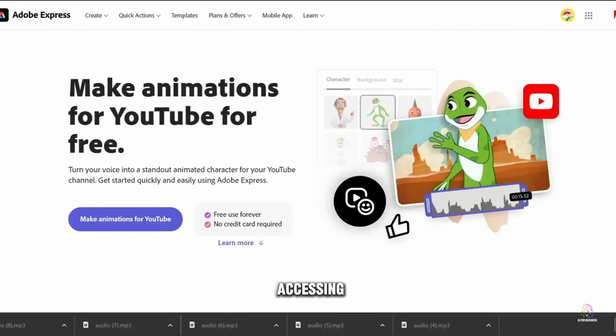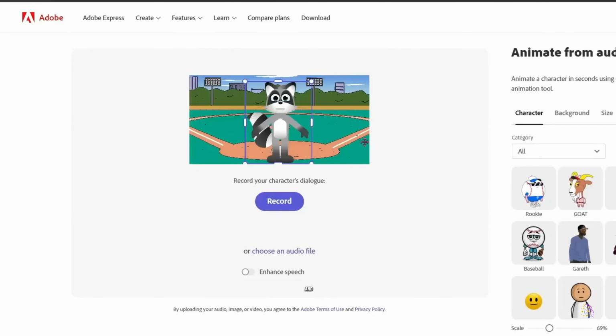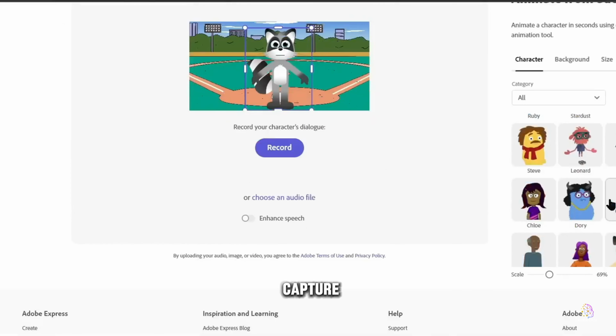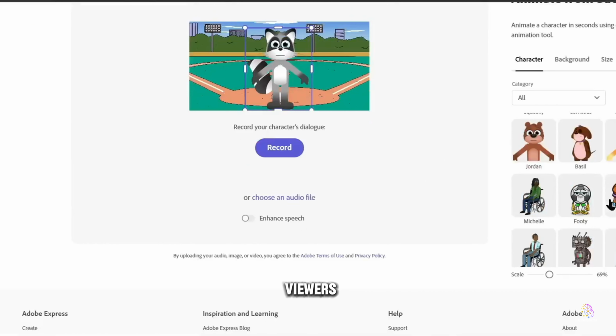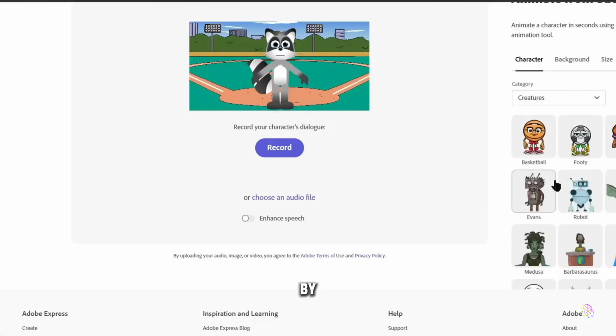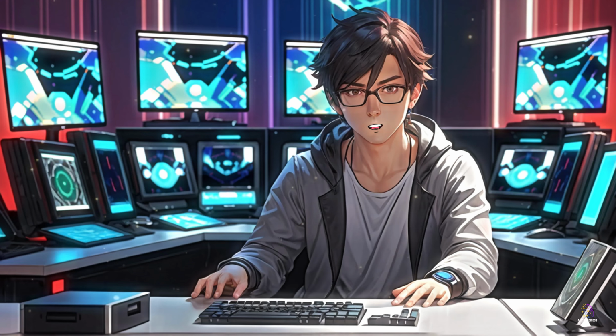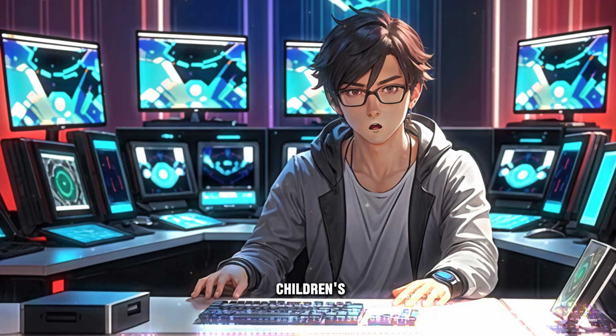We'll start by accessing Adobe Express and selecting the option Create Animation for YouTube. This feature will allow us to choose from a selection of fun and colorful characters that will capture the imagination of our viewers. Once we've selected our character, we'll be able to customize its appearance by choosing from different color and style options. We'll make sure to select a character that matches the tone and style of our video, keeping in mind that we're targeting a children's audience.